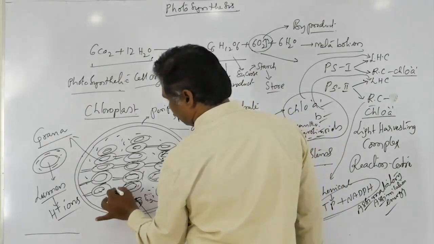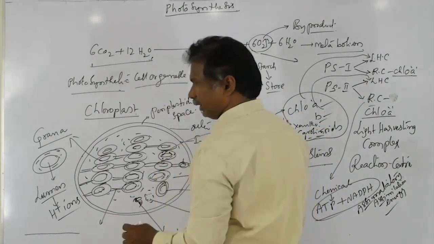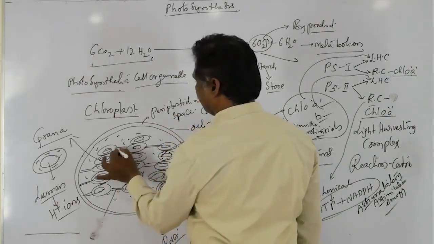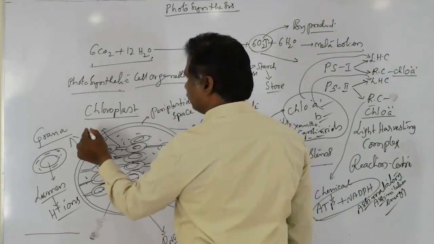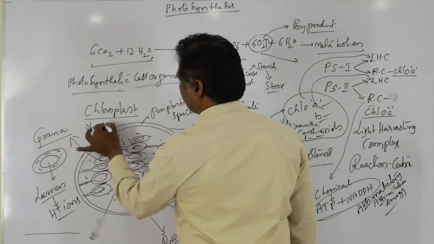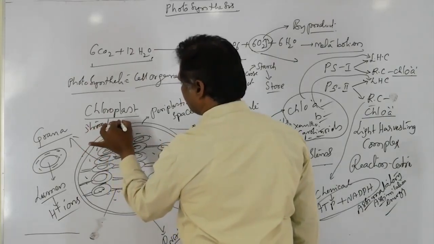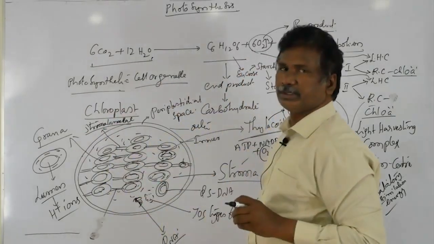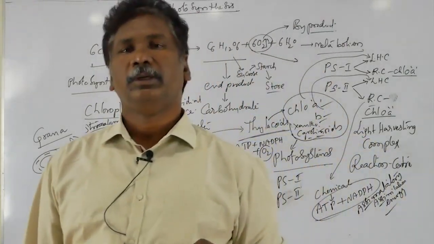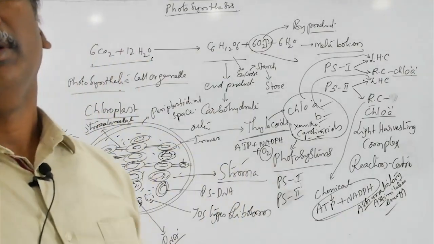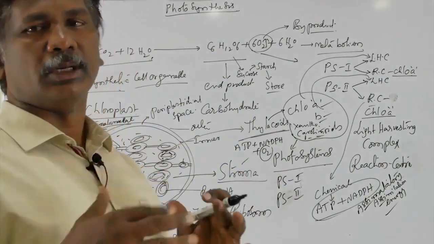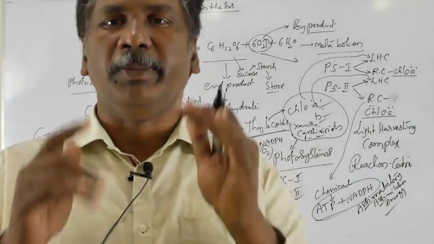Grana are interconnected with other thylakoids, and those connections are called stroma lamellae. So this is the structure of the chloroplast, the photosynthetic cell organelle. Next we can go to the photosynthetic pigments.